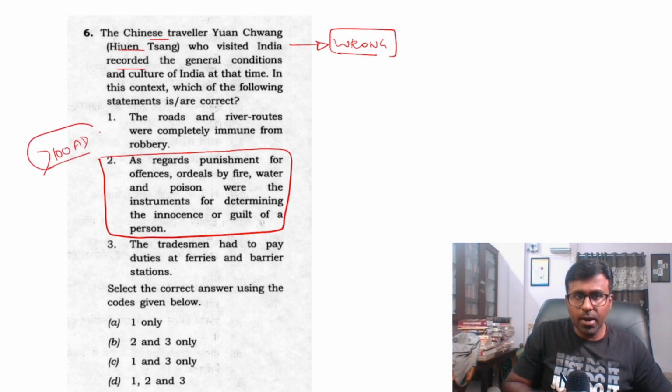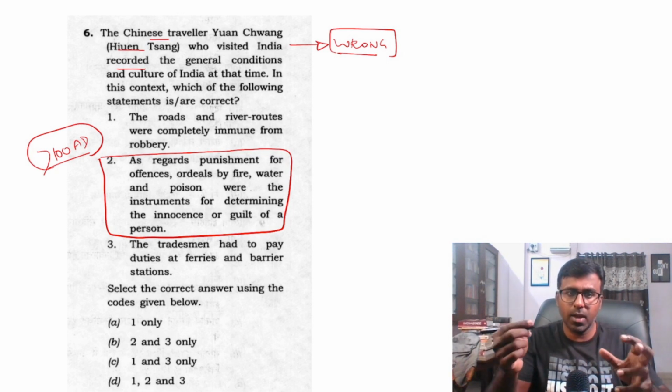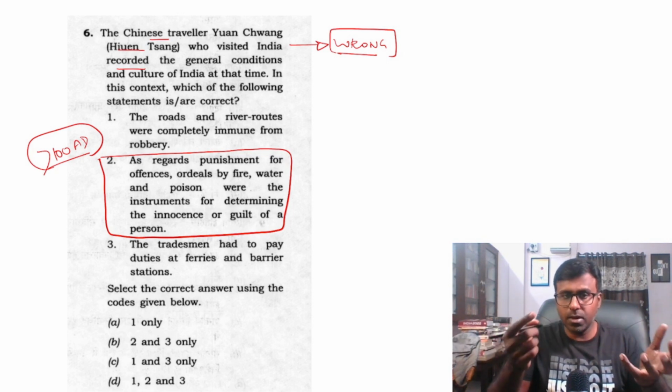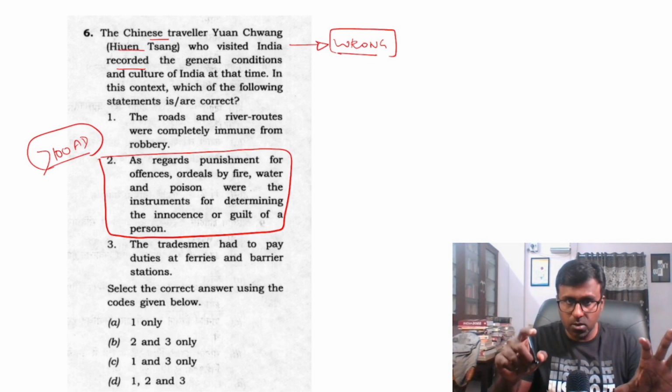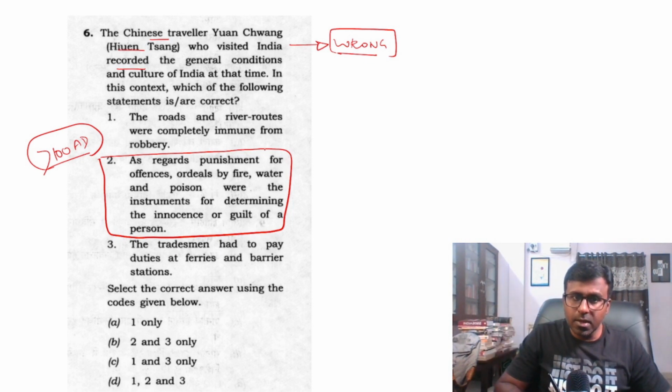If you happen to see these kinds of punishment in anthropology, you will have it. But on the day, I did not know whether the fact was true or not. But in anthropology, these are punishments in tribes. These are punishments of ordeal.